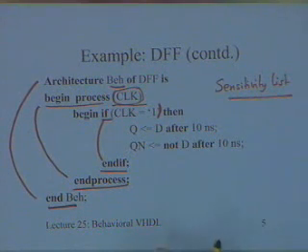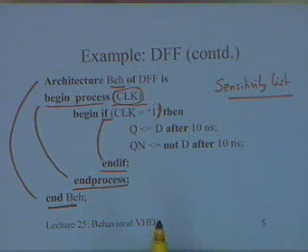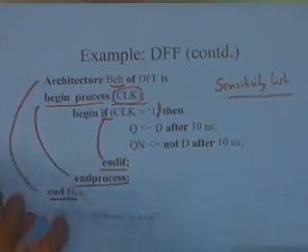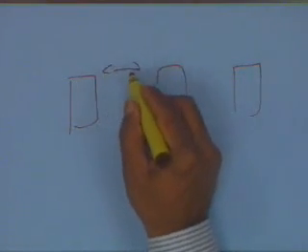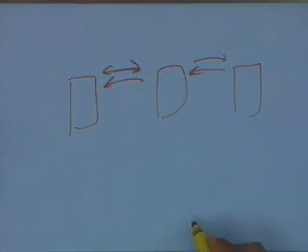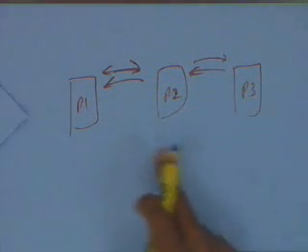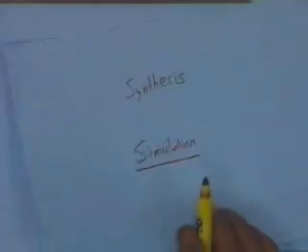The implication is that within the process it is a sequential set of statements. There is a sequential execution within the process, but the process itself is concurrent. If you remember one slide we had in the last class, we have these processes which are communicating with other processes through signals, and all these processes are concurrent. So this is your P1, P2, P3, 3 processes. So these are processes which are concurrent. So this particular process is concurrent